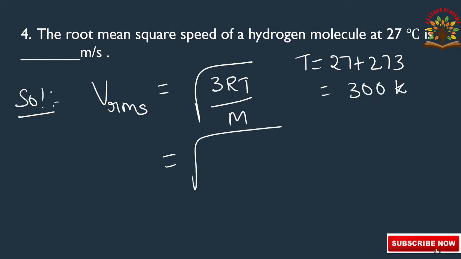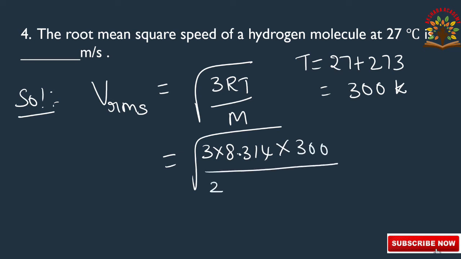So substituting the values, 3 into the value of R, 8.314, into 300. The gram molecular weight of hydrogen we are writing as 2 into 1.008 into 10 to the power of minus 3.